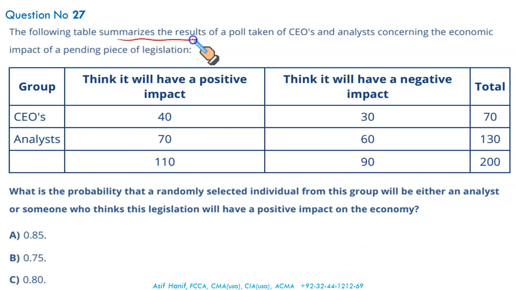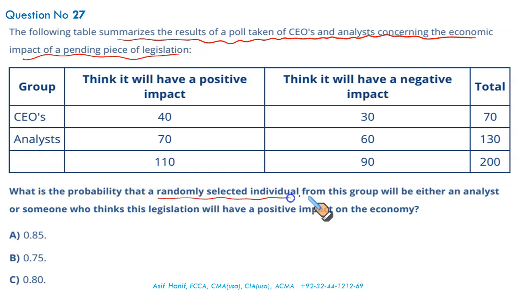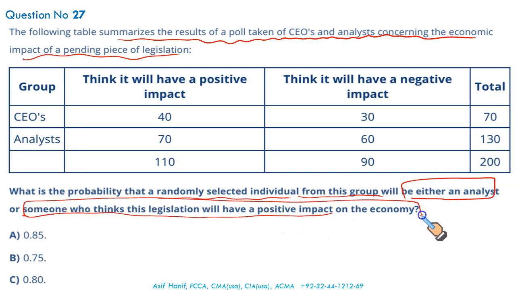The following table summarizes the results of a poll taken of CEOs and analysts concerning the economic impact of an impending piece of legislation. This time it's different. What is the probability that a randomly selected individual from this group of 200 people will be either an analyst or someone who thinks this legislation will be positive for the economy? So either the individual selected is an analyst or someone who thinks positively. I think it's repetition, or is it? Okay, it's a little different. The scenario is the same, but the requirement is different.